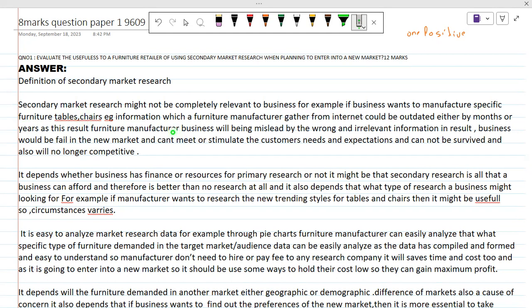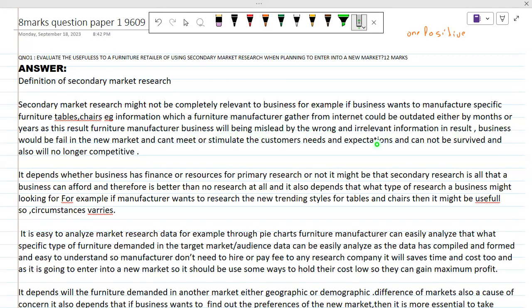So, for example, information which a furniture manufacturer... actually, this is my mistake that I have written manufacturer all over the question. You just need to remember that this is not basically a furniture manufacturer. He is basically a furniture retailer. So furniture information gathered from the internet could be outdated by months or years. As a result, the furniture business will be misled by wrong and irrelevant information. So this is how I am doing my analysis here.